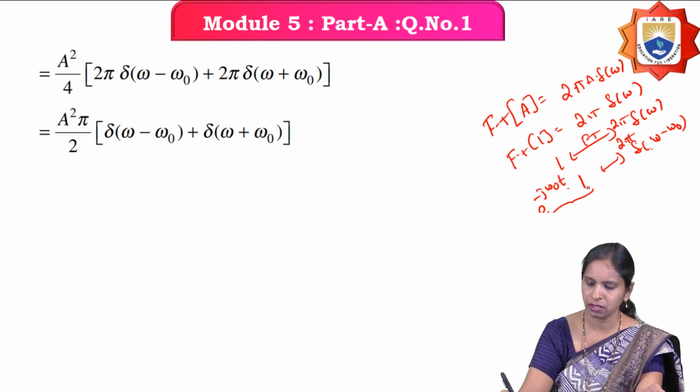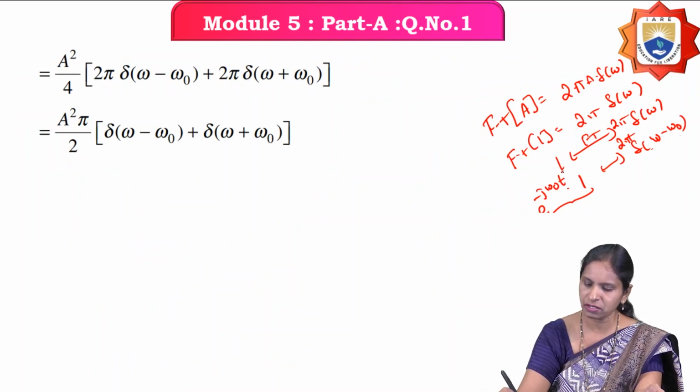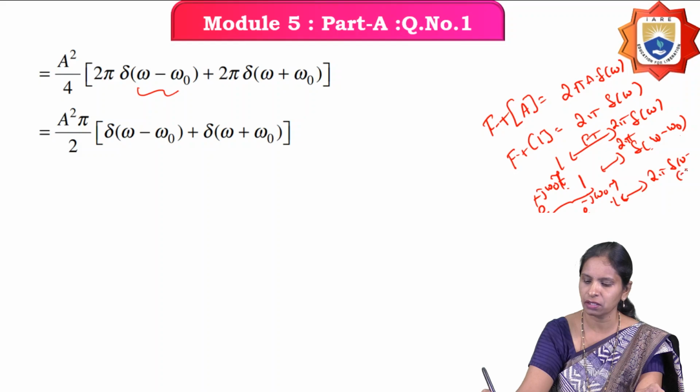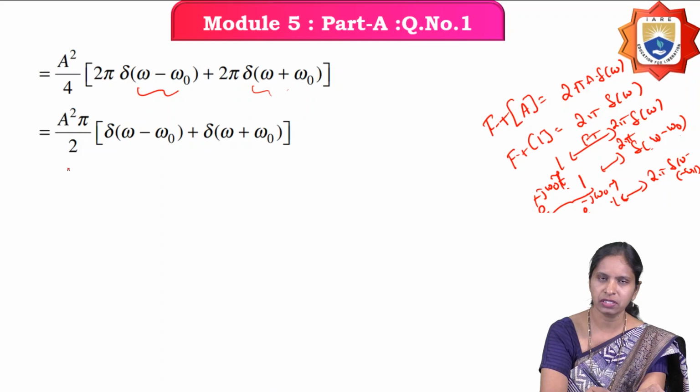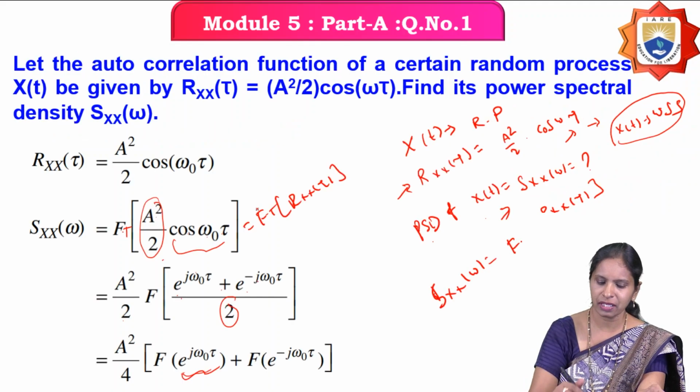So the Fourier transform of e power j omega naught tau, with tau in place of t, is 2 pi del of omega minus omega naught. Similarly, the Fourier transform of e power minus j omega naught tau into 1 is 2 pi del of omega plus omega naught. Therefore, the Fourier transform is A square by 4 into 2 pi into del of omega minus omega naught plus del of omega plus omega naught, that is, A square pi by 2 into the sum of the two deltas.